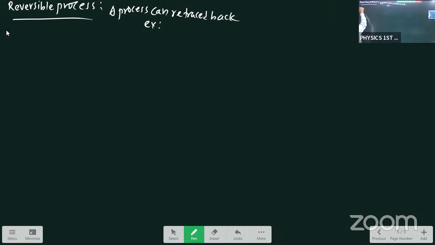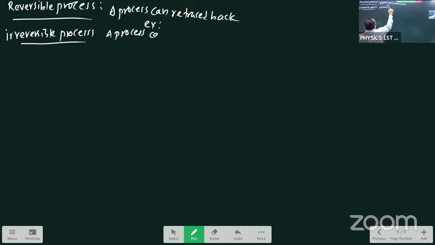Next, the irreversible process: a process that cannot be retraced back. The first case is the reversible process, a process that can retrace back. Next one, the irreversible process, a process that cannot retrace back.